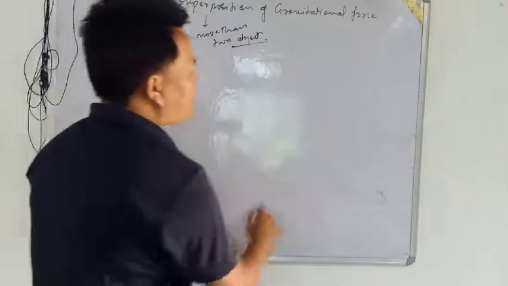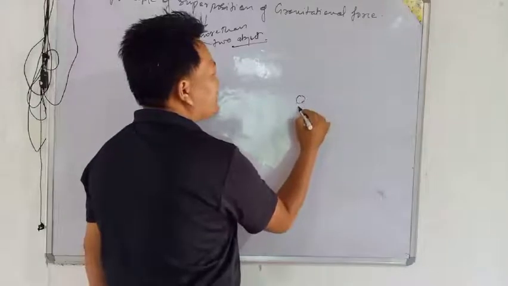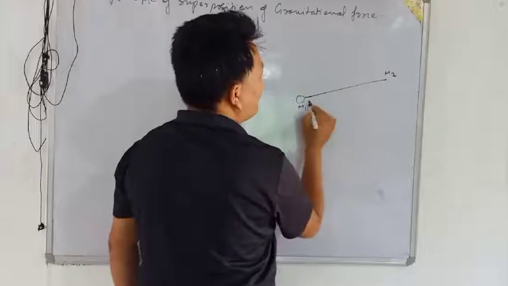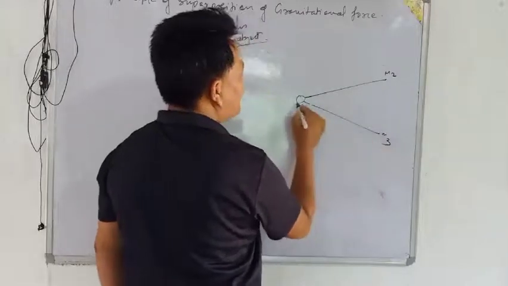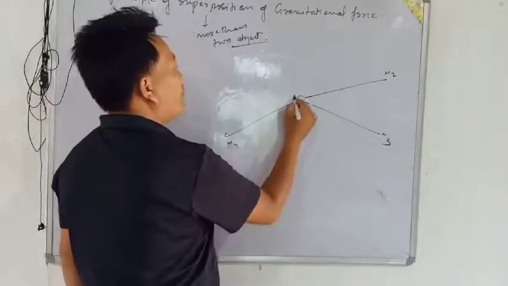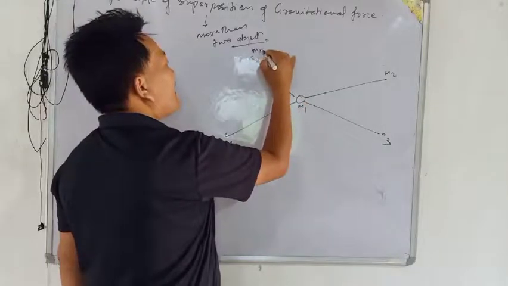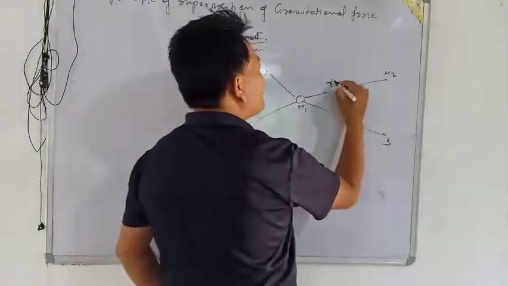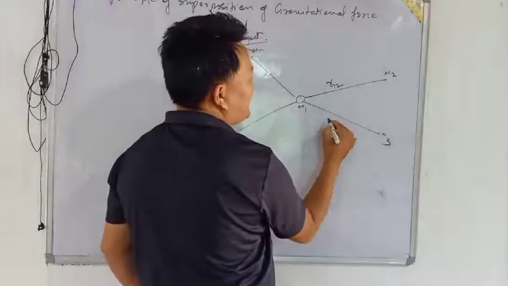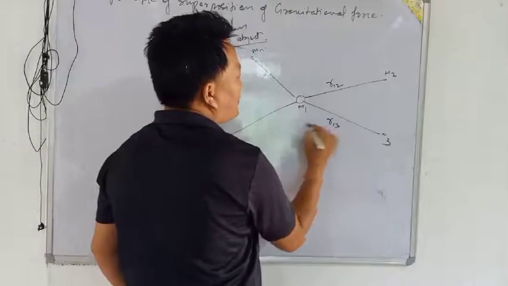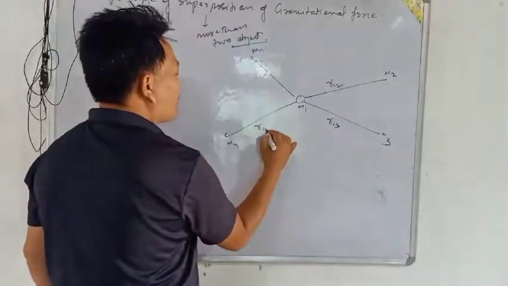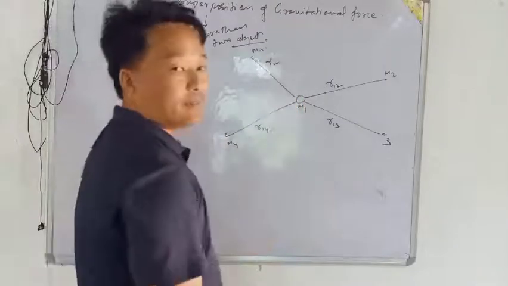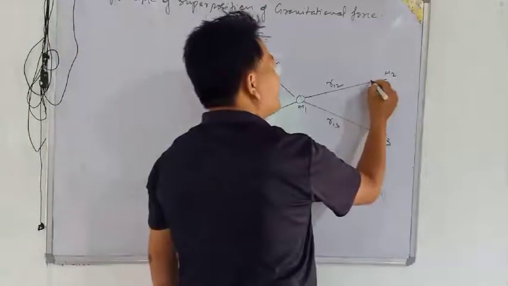Suppose that m1 is here, and here m2, again here m3, again here m4, dot, till mn. The distances from m1 are r12, here r13, here r14, and so on up to r1n.